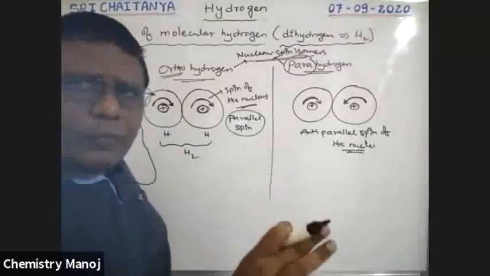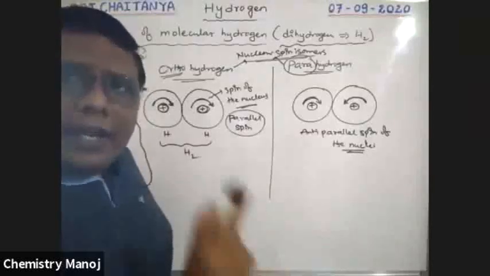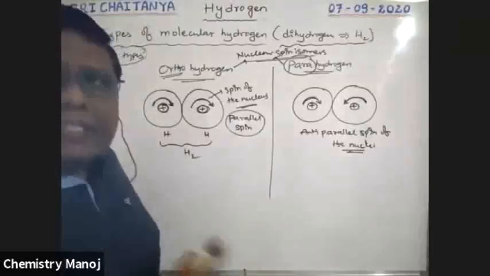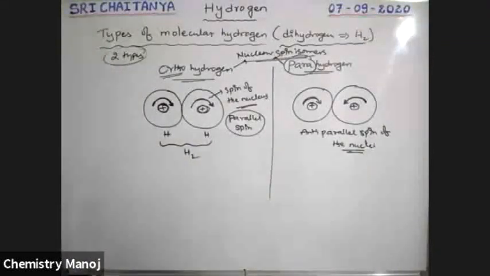In all other respects, orthohydrogen and parahydrogen are identical, except in the nuclear spin. That's why these are called nuclear spin isomers.